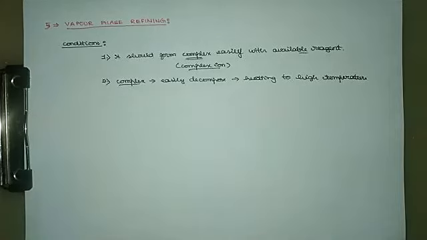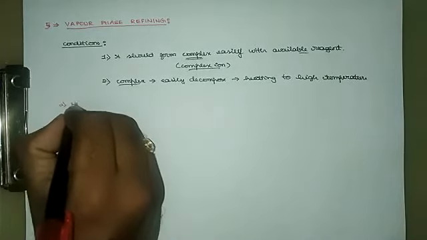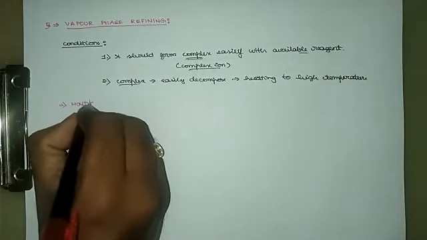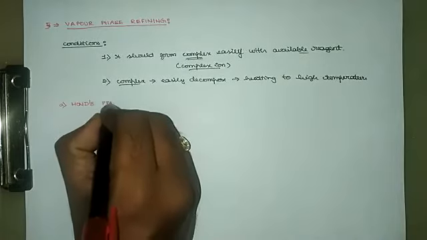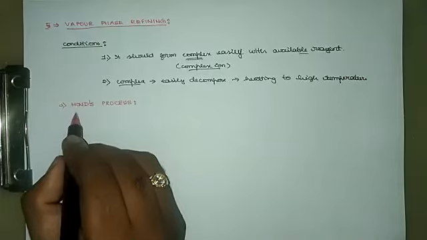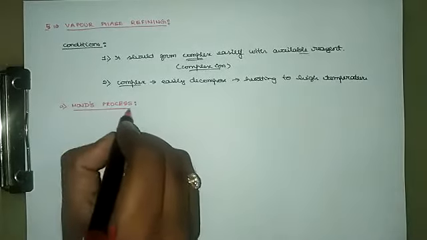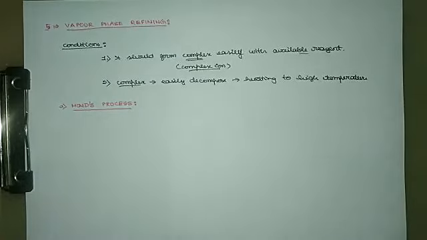So through the Mond process and Van Arkel method, we'll try to understand this vapor phase refining. The first one is the Mond process. It is an equation-based topic. You need to explain the process of refining with the help of balanced equations and the temperature conditions.